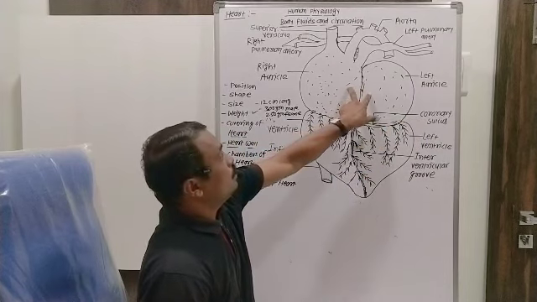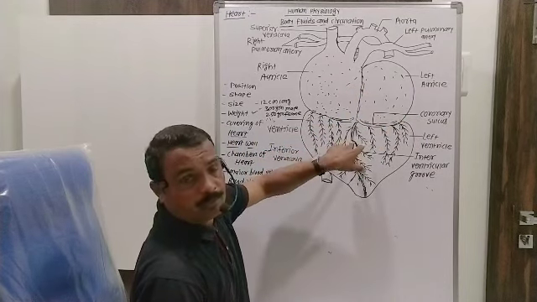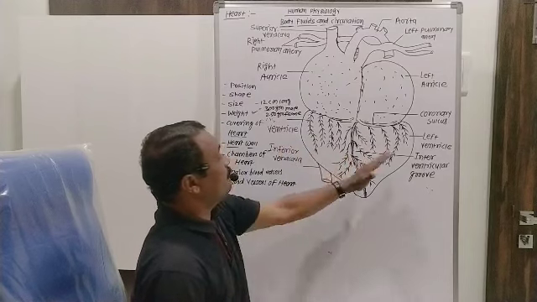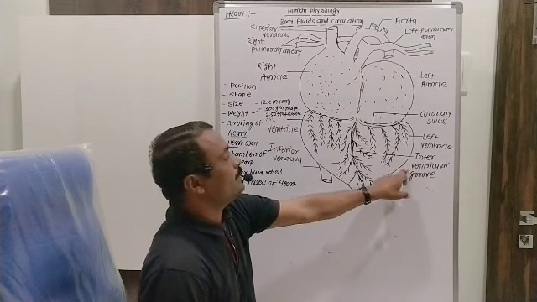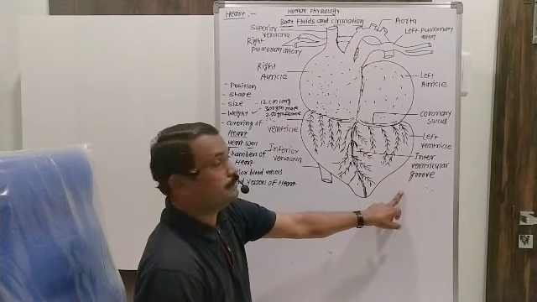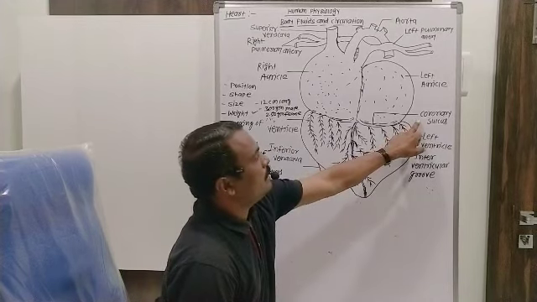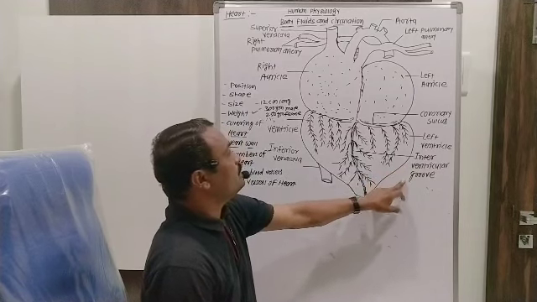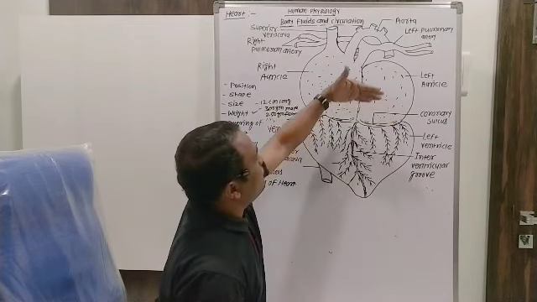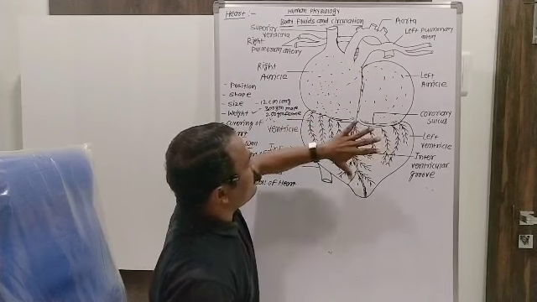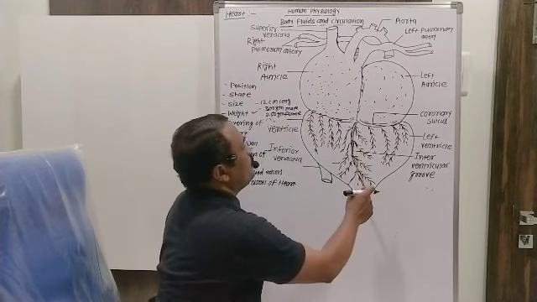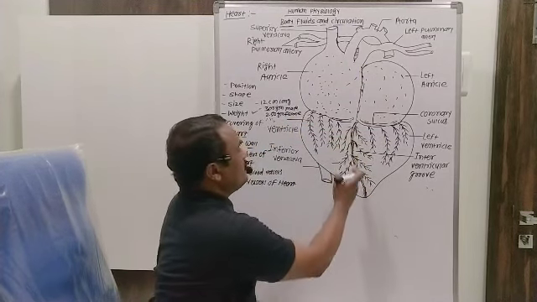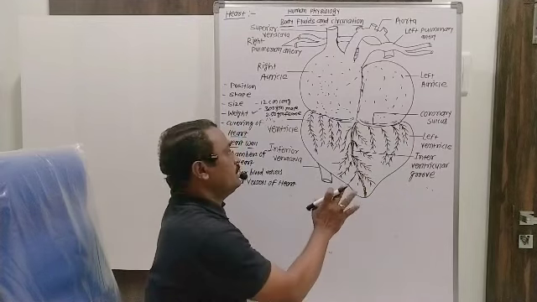These two ventricles also get separated from each other due to the presence of the interventricular groove. Here coronary sulcus or auriculoventricular groove is there, and here interventricular groove is there. Due to this coronary sulcus, auricles get separated from ventricles externally. Due to the presence of the interventricular groove, two ventricles get externally separated from each other.